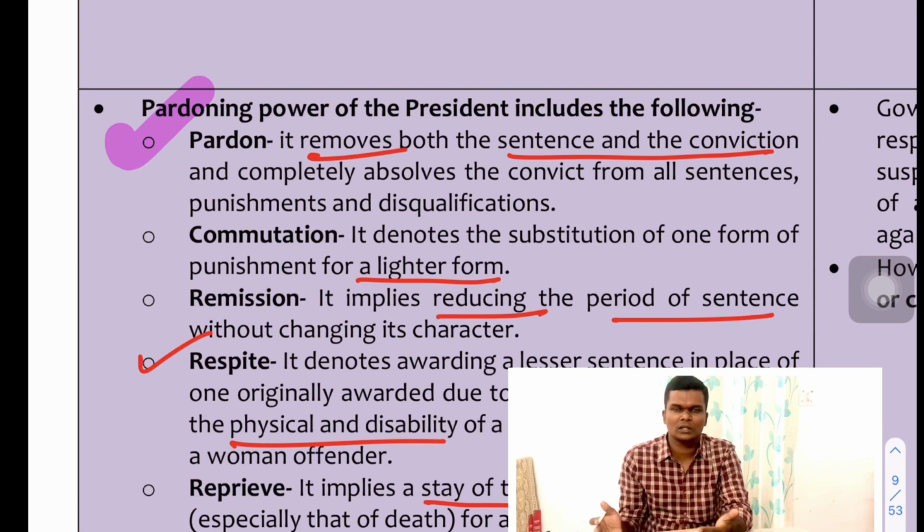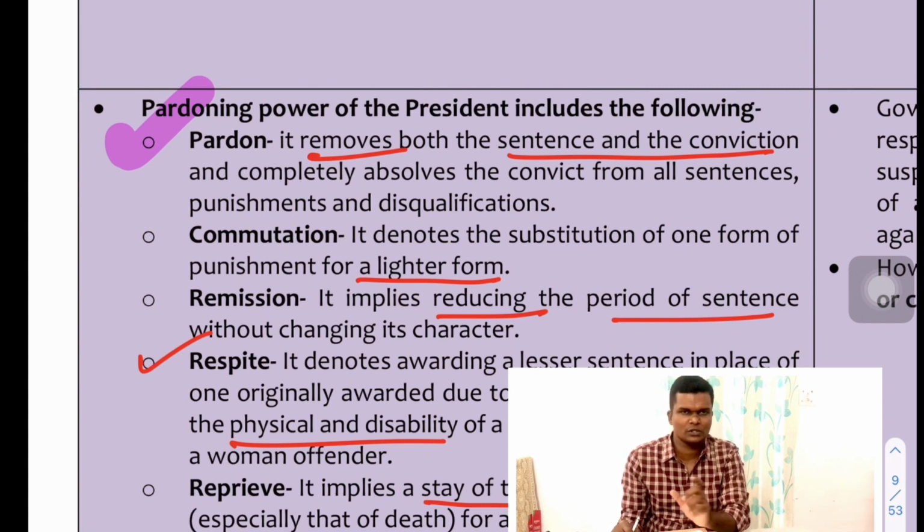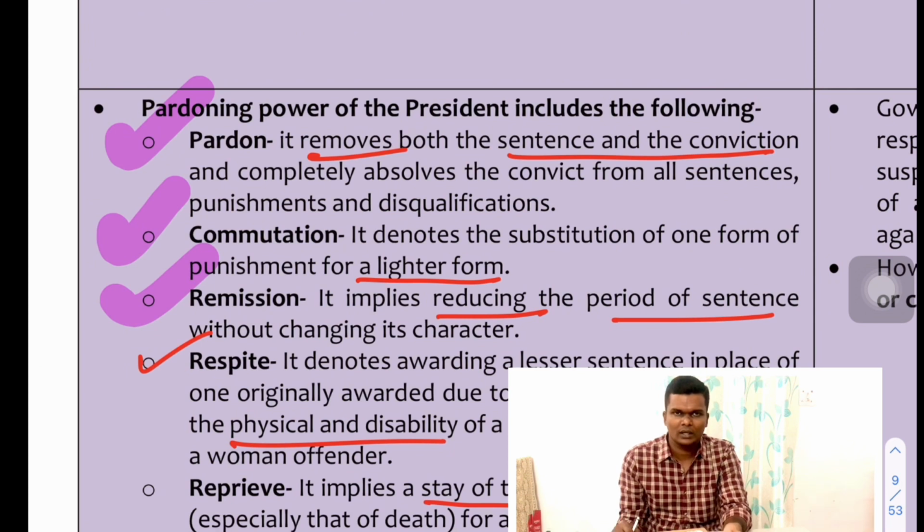It's like he is born as a new person. And then commutation is like substitution. You can recall it like this: commutation is substitution with a lighter form of the sentence. Let's say one person is given rigorous imprisonment, it will be changed to simple imprisonment.